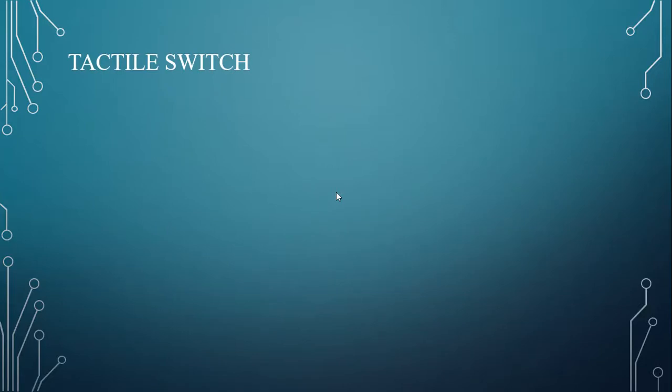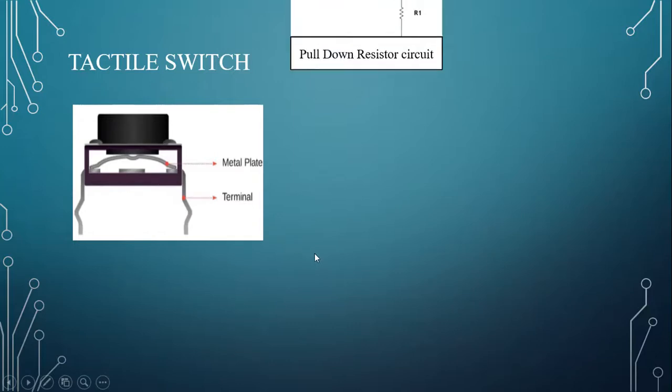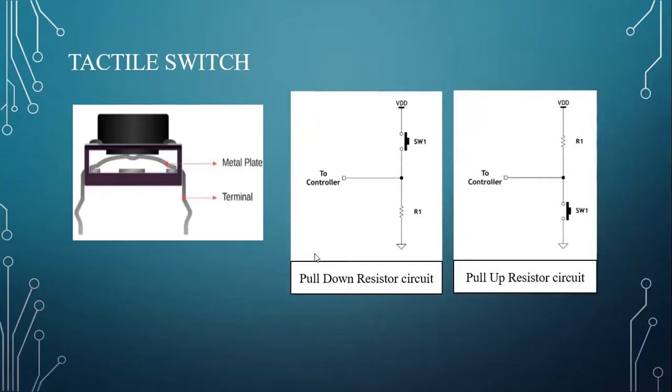Next, tactile switch. This is how the tactile switch looks, and this is the pull-down resistor circuit and the pull-up resistor circuit. In the pull-down resistor circuit, if the switch is open, the controller will read 0, as the resistor is grounded. If the switch is closed, the controller will read 1, as the controller will be connected to VDD.